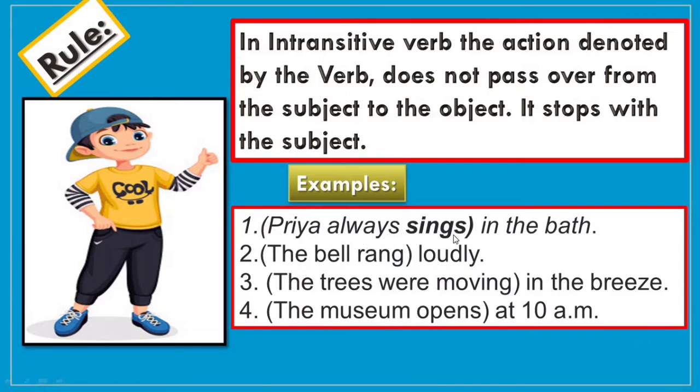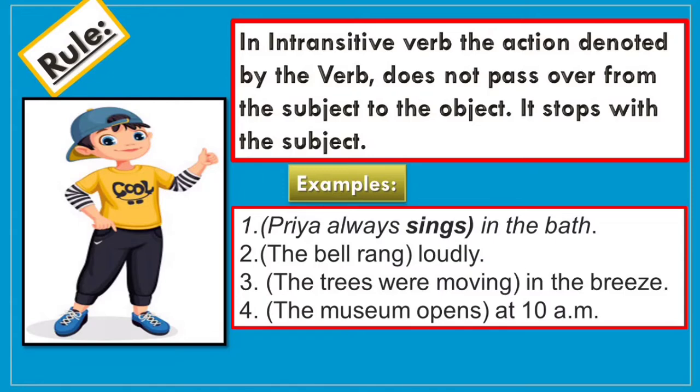Priya always sings in the bath or in the bathroom, you can say. So Priya always sings. This much part is sufficient to give the complete meaning of the sentence. So sings is an intransitive verb. It does not require the remaining part, the remaining object part to complete its sense.